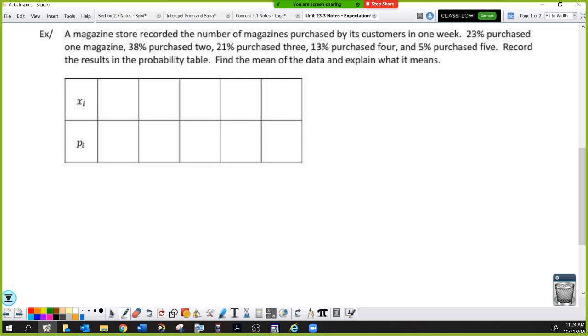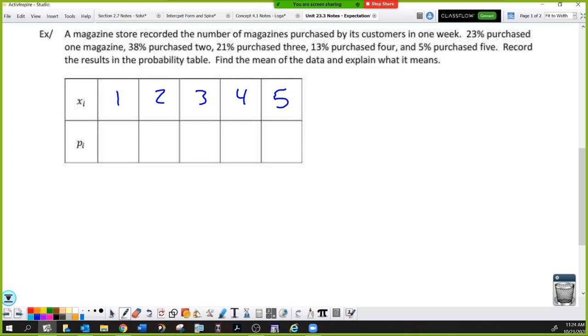Today, we're going to record these results in the probability table that I drew for you, and we're going to find the mean of the data and explain what the mean represents. So xi are the possible outcomes, and the possible outcomes are the number of magazines that these people purchase. So 1, 2, 3, 4, 5.